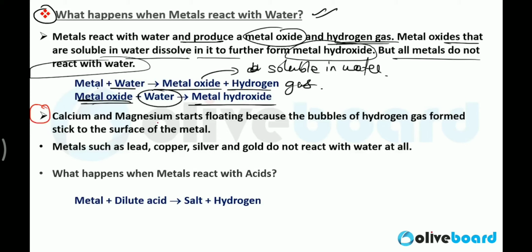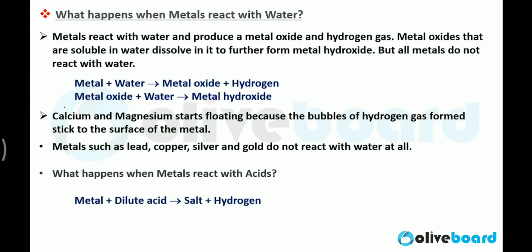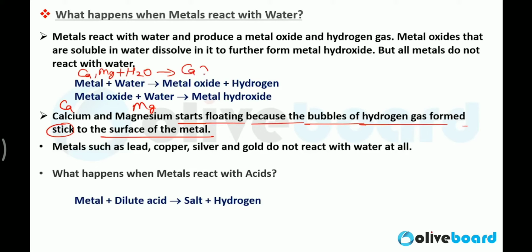Clear? Now calcium and magnesium start floating because the bubbles of hydrogen gas formed stick to the surface of the metal. Like calcium is the metal or magnesium is the metal, when you react these metals with water, you will get calcium oxide or magnesium oxide.